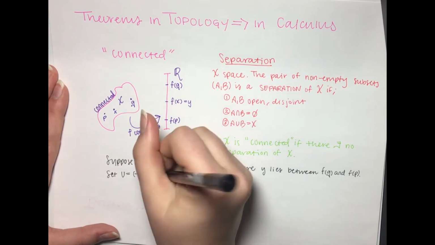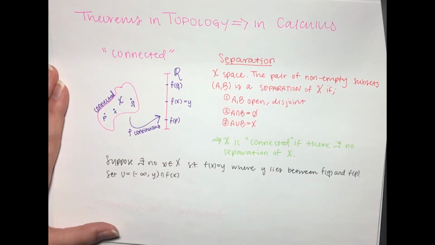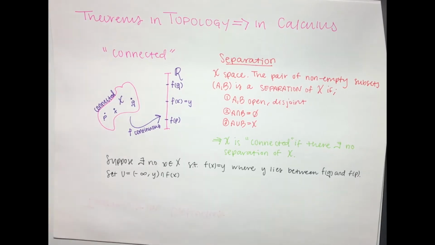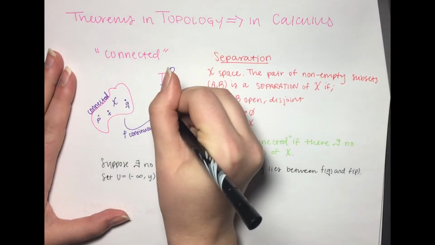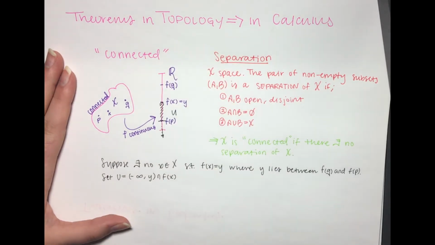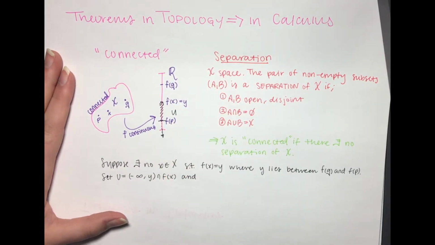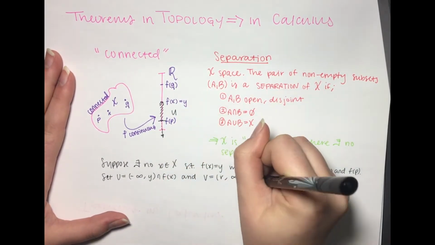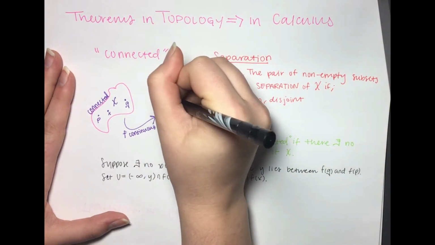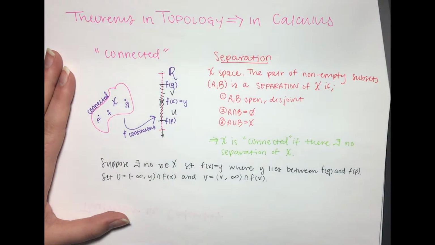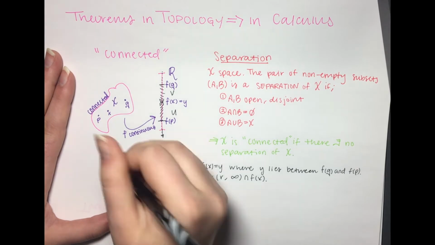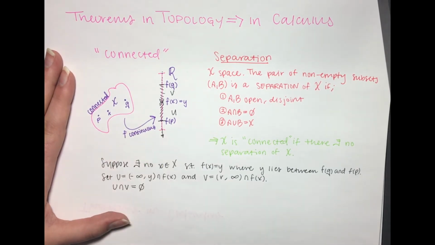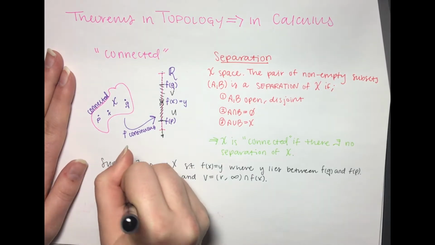The proof goes as follows. Assume the hypotheses of the theorem. The sets A, equal to f(X) intersected with all those elements of Y less than r, and B, equal to f(X) intersected with all the elements greater than r, are disjoint, and they are not empty because one contains f(a) and the other contains f(b). Each is open in f(X), being the intersection of an open ray in Y with f(X).